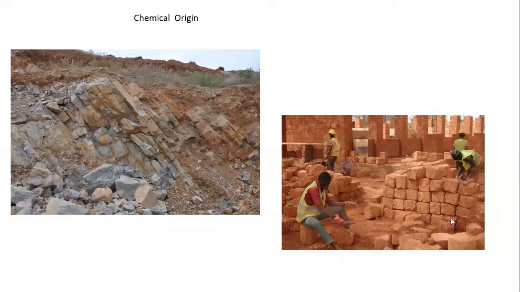The different rock is nothing but chemically weathered rock. Sometimes that may be bauxite, from which we get aluminum. Sometimes that may be laterite, which we use for construction purposes. Sometimes it may be limestone, which is used in the cement industry.